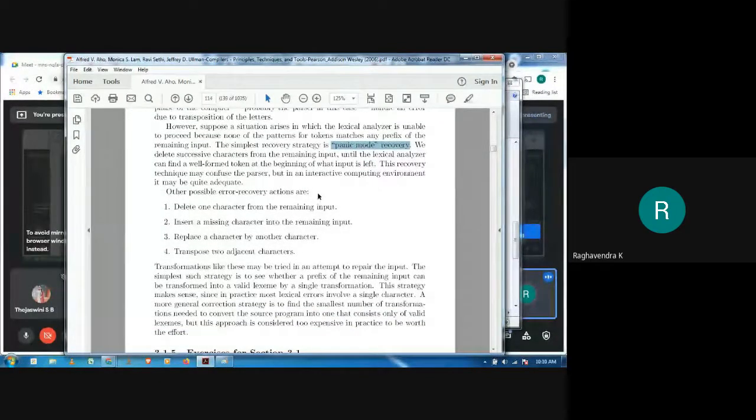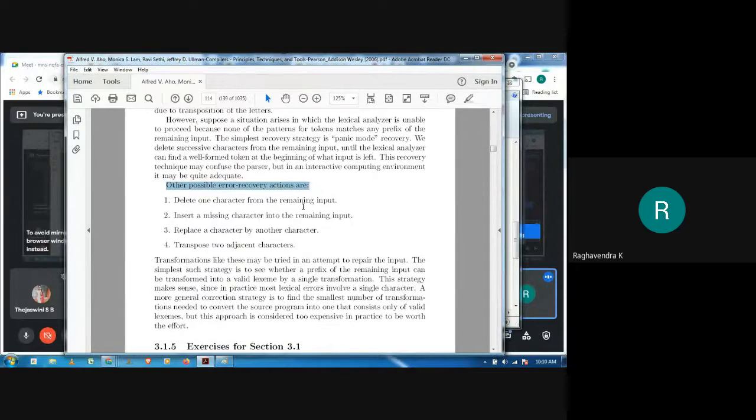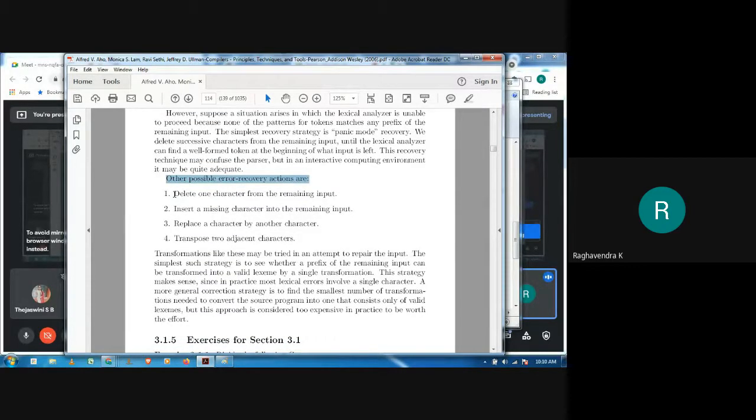There are certain modifications that the lexical analyzer can perform in order to correct the errors. Some of the error recovery actions taken by the lexical analyzer are as follows. One is that it can delete one character from the remaining input, if that makes sense.